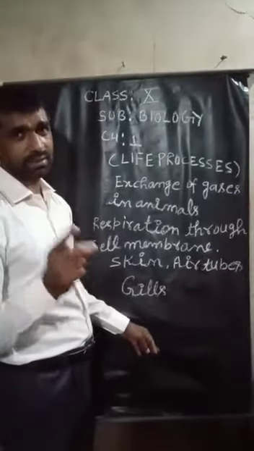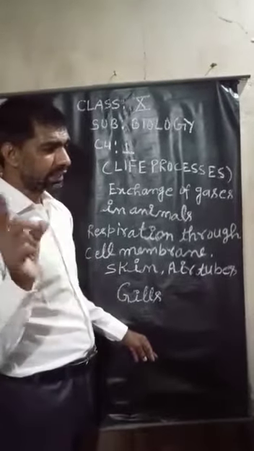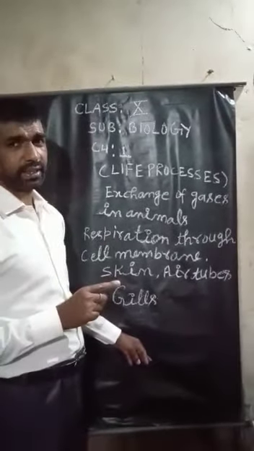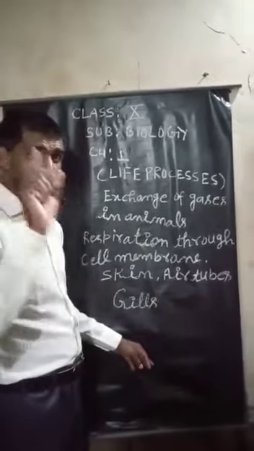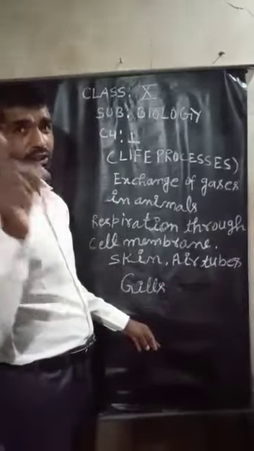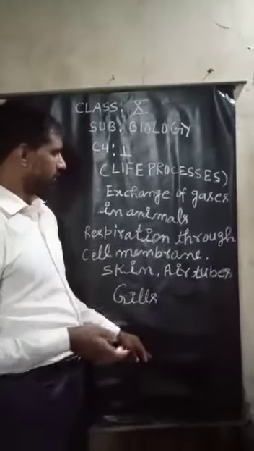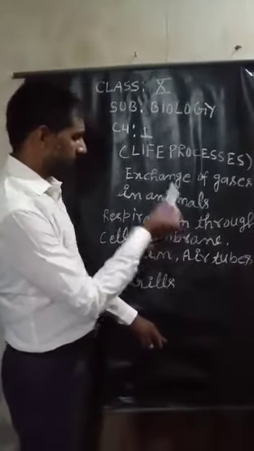Respiratory gases means carbon dioxide and oxygen. And a rich blood supply for transporting respiratory gases. In a respiratory organ there is a rich blood supply for the removal of respiratory gases. After this, I am going to explain respiration through cell membrane.